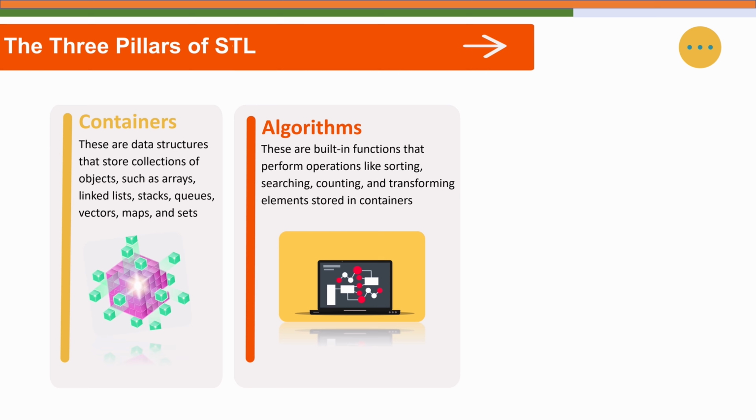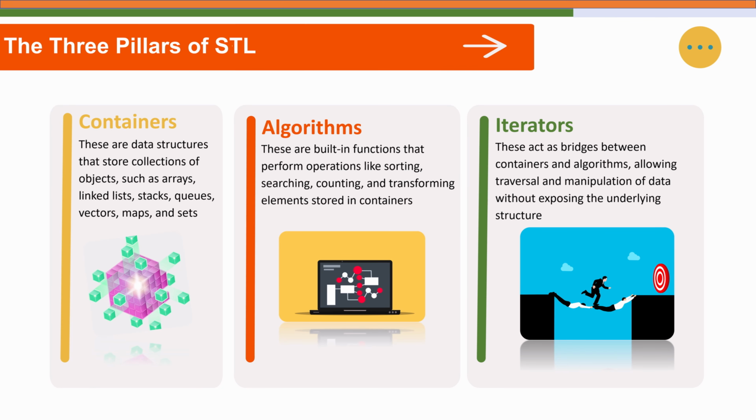So STL is organized into three main components: containers, algorithms and iterators. Containers are the data structures that store collections of objects such as arrays, linked lists, stacks, queues, vectors, maps or sets. Algorithms are built-in functions that perform operations like searching, counting, sorting or transforming elements stored in your containers. Finally, the iterator acts as a bridge between container and algorithm, allowing traversal and manipulation of data without exposing the underlying structure. So together these components form a unified framework for managing data efficiently in C++.